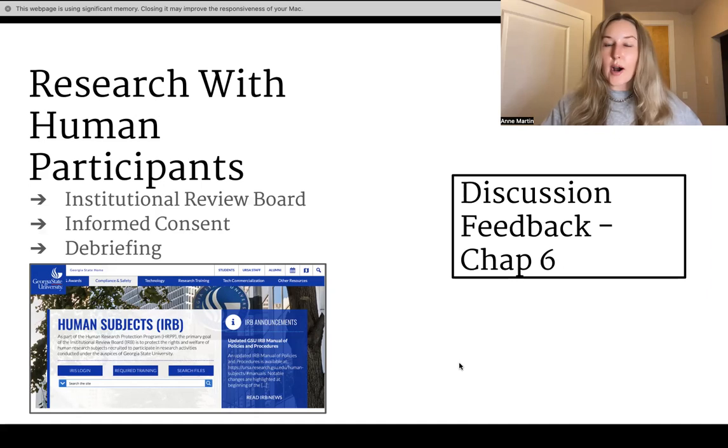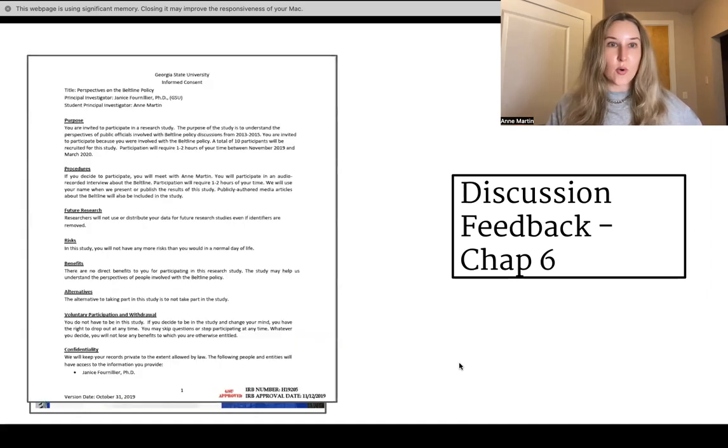Now, I mentioned last week that I would show you an informed consent. This is an example of an informed consent that I used for my dissertation. I did conduct some interviews, so this is an example of what it looks like once it's approved. As you can see, this has the GSU approval date, and they have a form that you fill out. Again, same things that we were talking about last week: the purpose of the study, what are the procedures, what are the risks to participants?